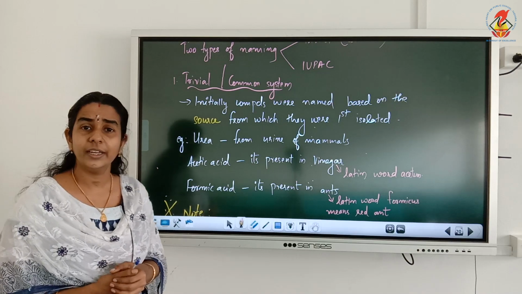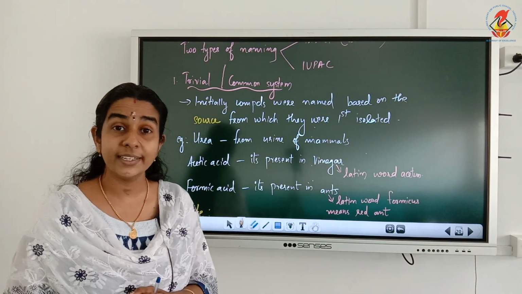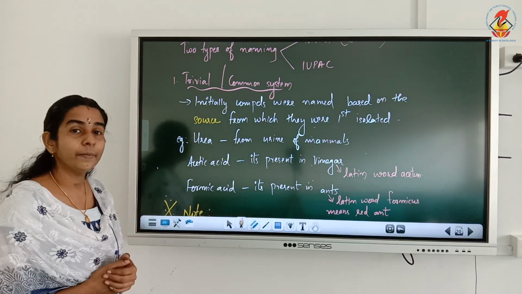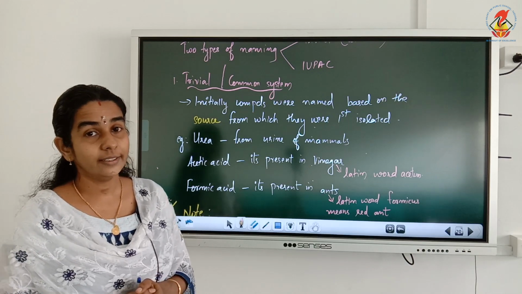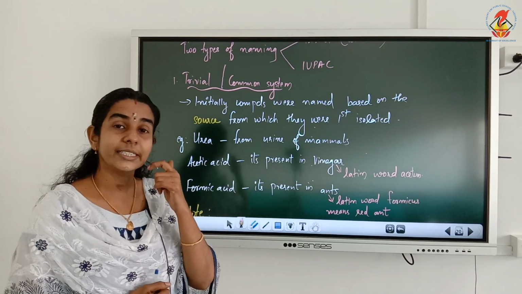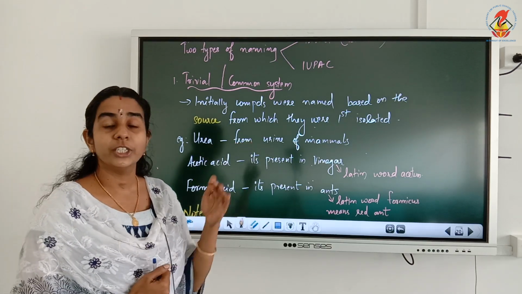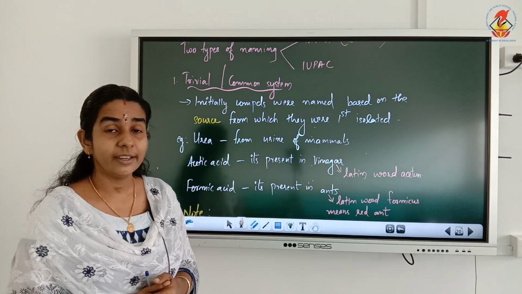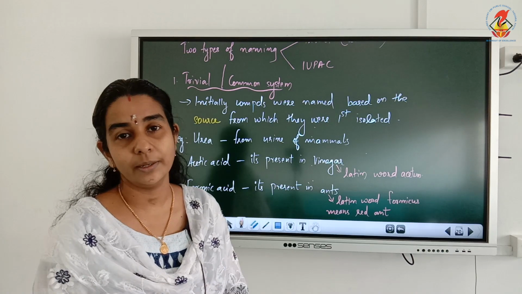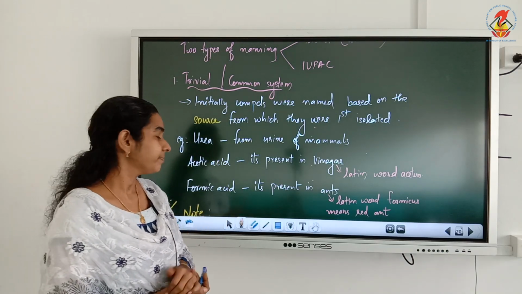Now another very familiar organic compound that we use is acetic acid. How did acetic acid get its name? Because we know that acetic acid is present in vinegar. Vinegar, the Latin word is acetum. So connecting with acetum, the Latin word, the name acetic acid was given.